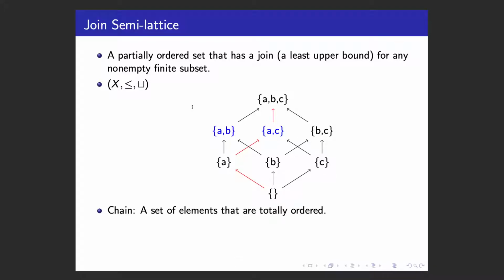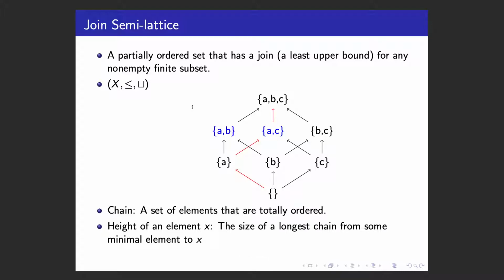A chain in the lattice is defined as a set of elements that are totally ordered. In the example, the elements in the path marked in red form a chain. The height of an element is the size of the longest chain from some minimal element to that element. The height of a lattice is the height of the largest element in the lattice. In the example of the Boolean lattice, the height of an element is just the size of the set, and the height of the lattice is just the height of the largest element.